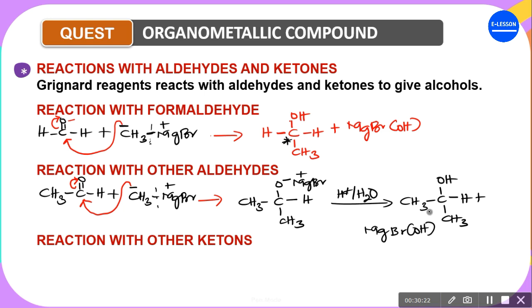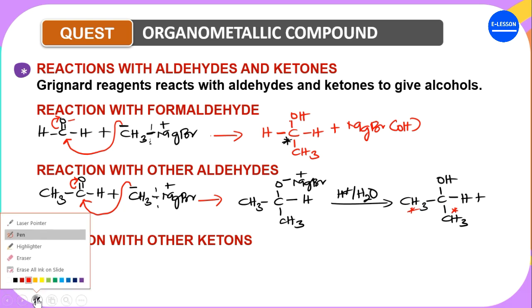Now, what kind of alcohol is this? It's a secondary alcohol. Why is it a secondary alcohol? Because it has two alkyl groups attached to the carbon carrying the OH, which is the alcohol functional group. So that is the product of this reaction. Whenever other aldehydes react with Grignard reagents, the product formed is a secondary alcohol.